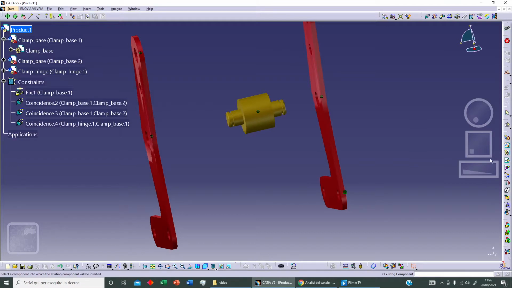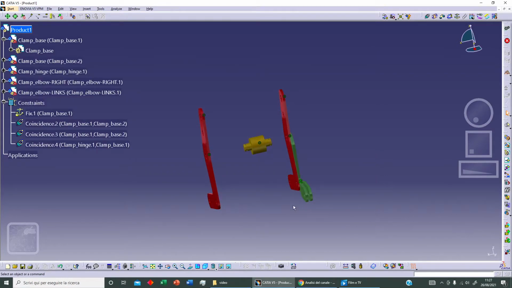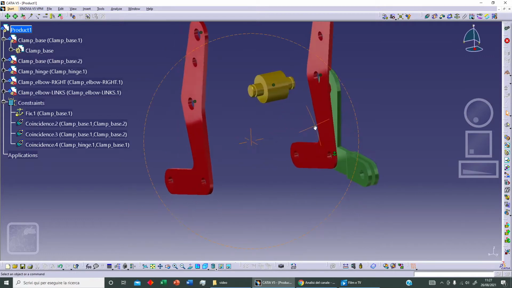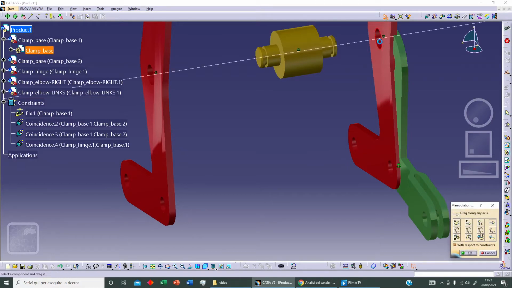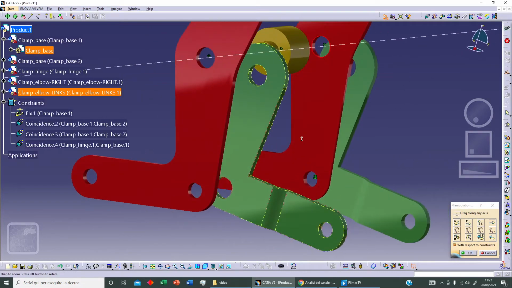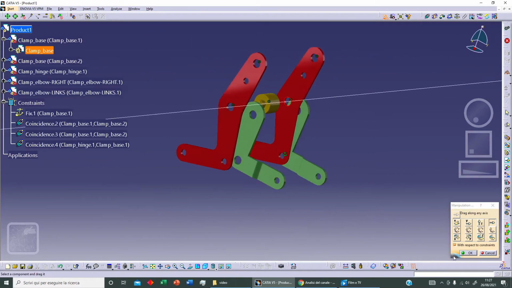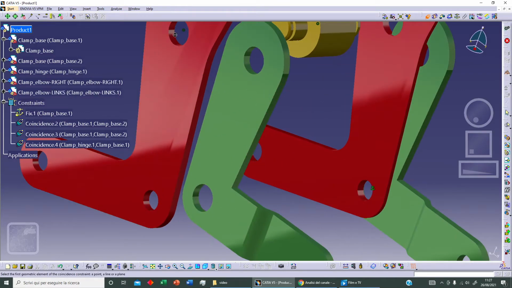Now we can add two different elements. We can click on product and we can add clamp elbow links and clamp elbow right, and let's click on open. Let's move this element. For example, we can manipulate this element here. This is the right position, and we can add a first condition constraint. For example, we can add coincidence between this element and this element.